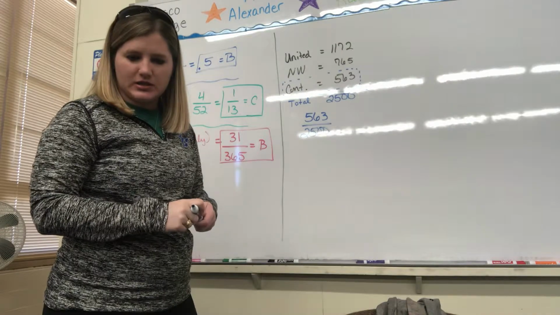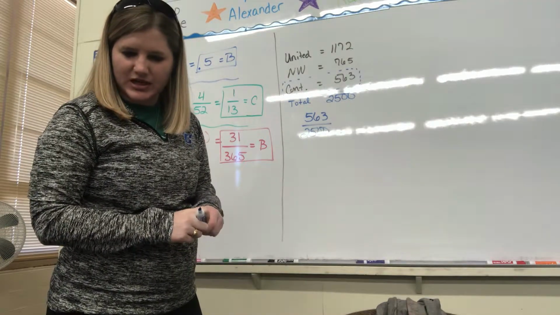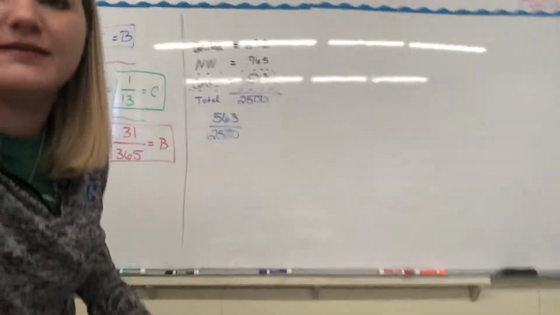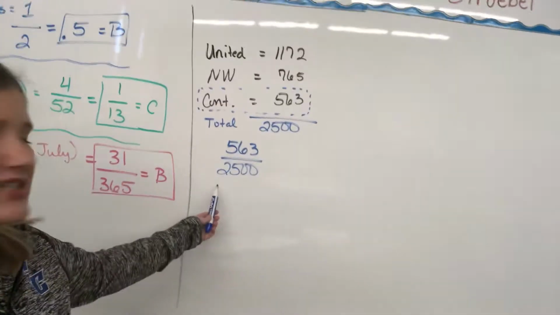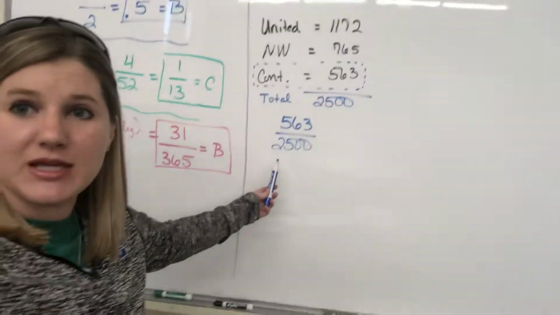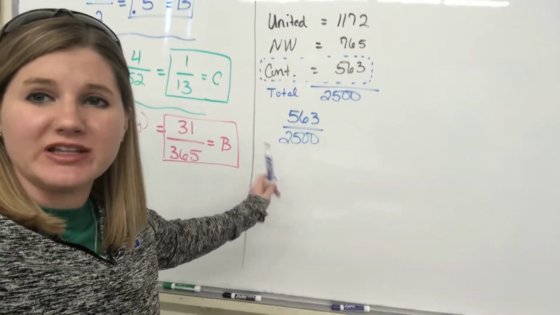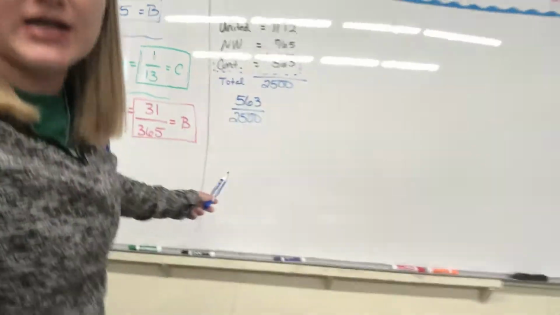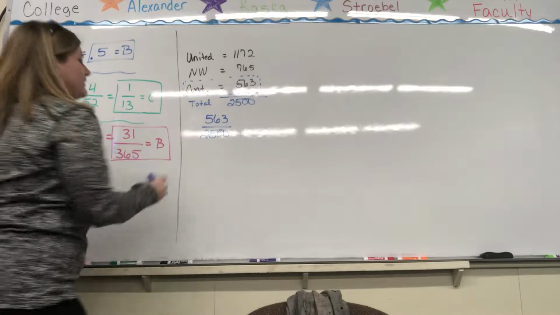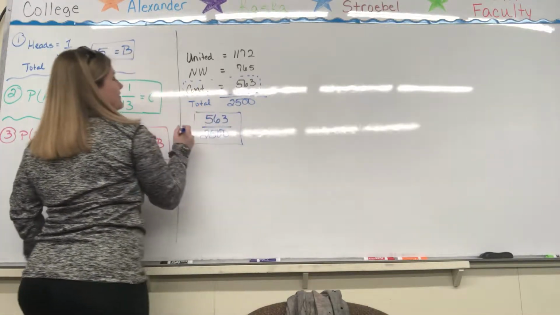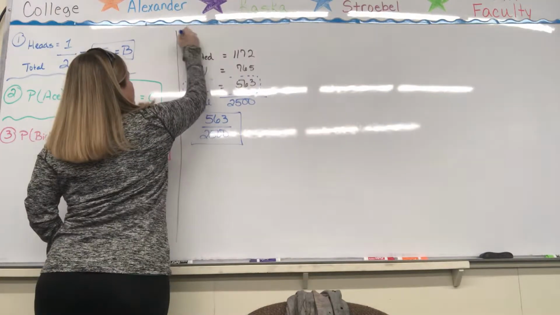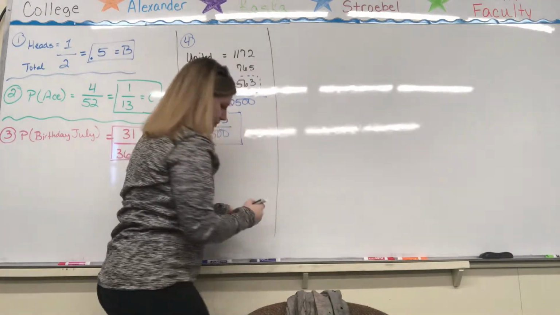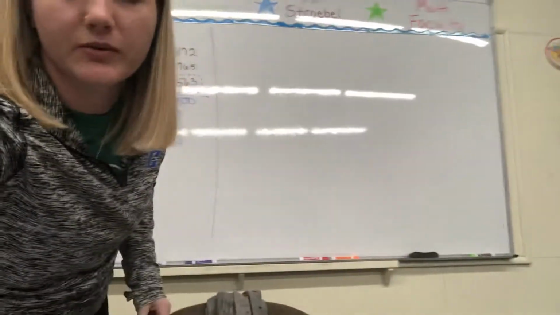So we just need to make sure that we do simplify this. We need to put this in our calculator and simplify it if it can be. And if it doesn't give you a nice decimal, leave it as a fraction. So this one is simplified as of right now. So that would be our final answer, 563 over 2,500. And this was question number 4. And I apologize for the glare. I'll try to pick up the camera every once in a while.